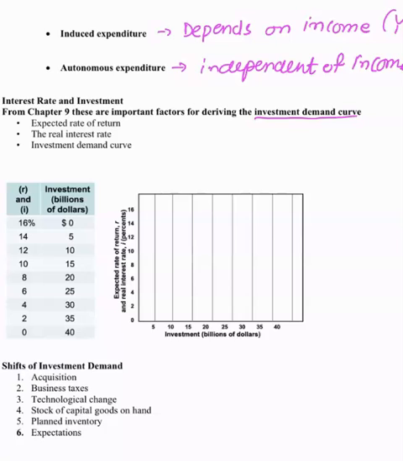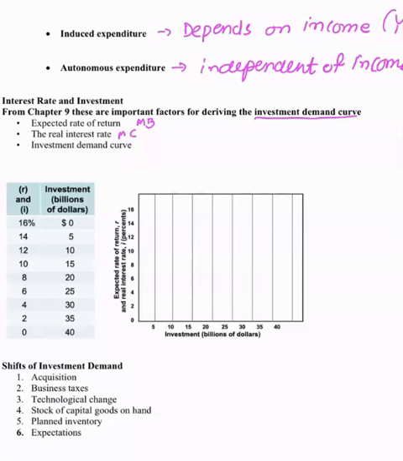Investment consists of spending on new plants, capital equipment, machinery, inventories, and construction and everything. So the investment decision weighs marginal benefit and marginal cost. The marginal benefit is the expected return, and the interest rate is the marginal cost, right? The interest rate, which is the cost of borrowing funds, represents the marginal cost. The expected rate of return is found by finding the expected economic profit, total revenue minus total cost, as a percentage of the cost of the investment. We are going to take a look at a very simple example.